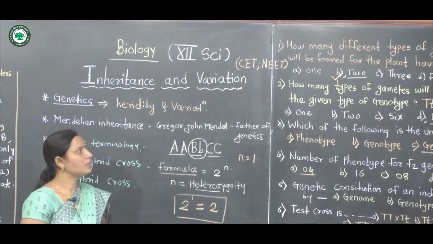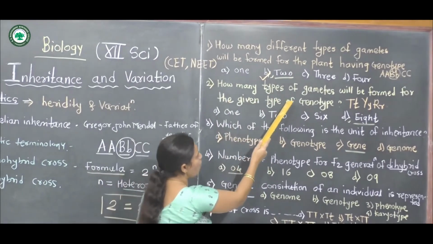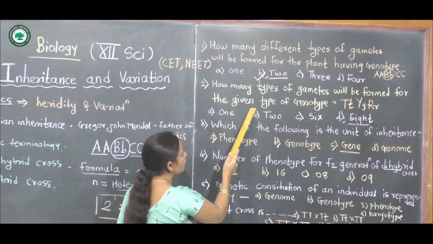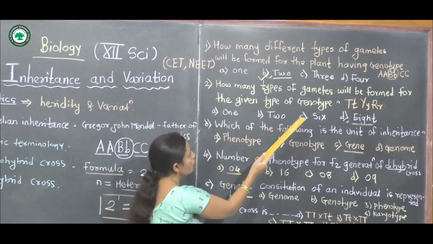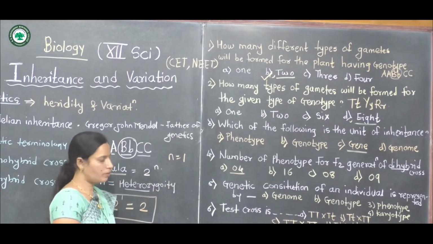Next, the second problem: how many types of gametes will be formed for the given genotype? It is a similar problem.